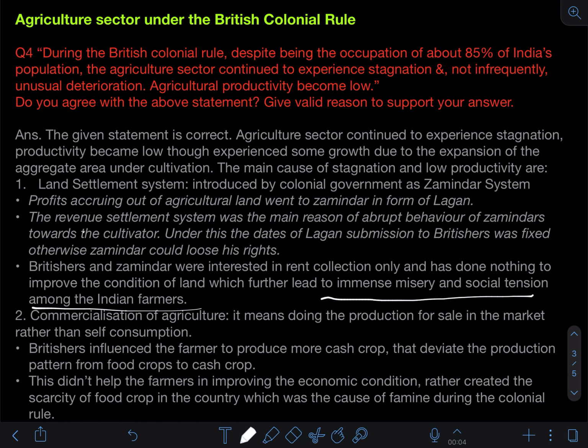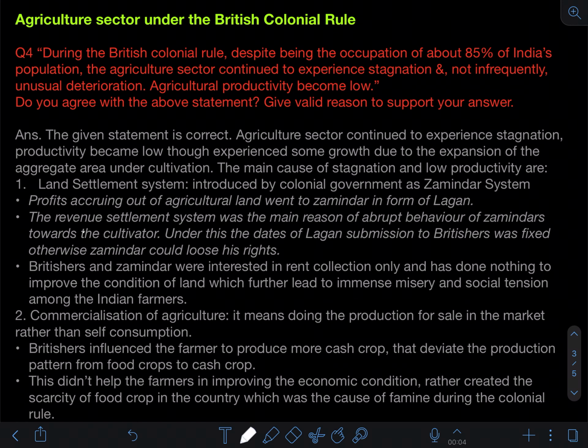Then one day the land will lose its fertility. They were quite aware of this, being farmers, and they themselves had no money or investment to put into the improvement of the land. So again, that leads to a worse condition for the agriculture sector. So that was under the land settlement system.